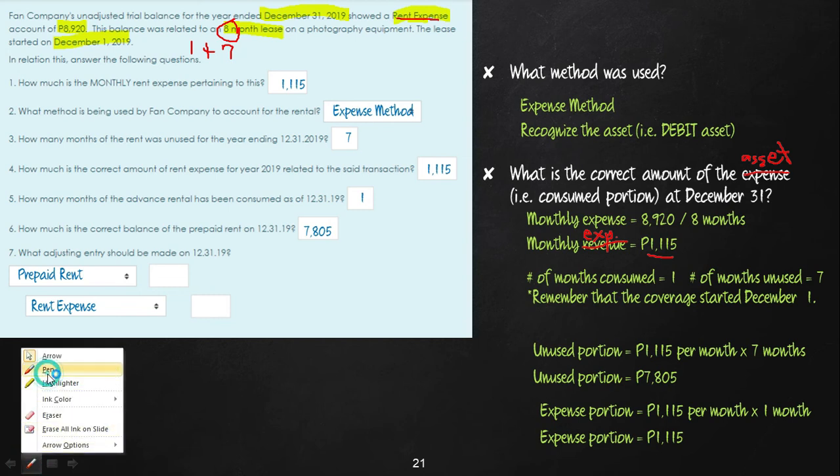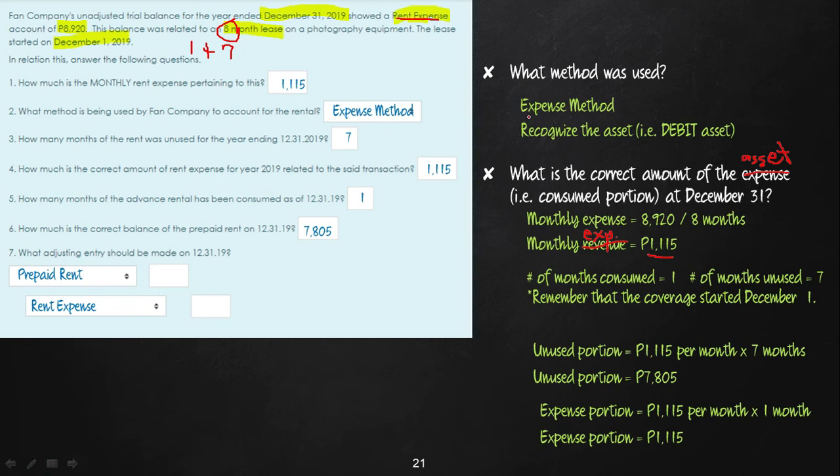Let's go back to what was the method used: the expense method, therefore recognize the asset. So what we are looking for, class, is the asset. Between 7,805 and 1,115, which is the asset? The asset is the 7,805, because it is the unused portion. So debit the prepaid rent, 7,805, credit the rent expense, 7,805. Okay? Just keep practicing, class, more or less you will be getting the hang of it.